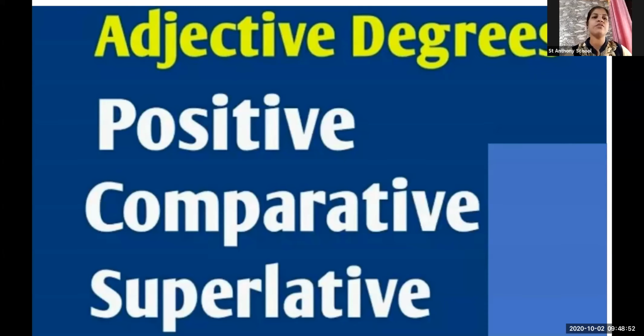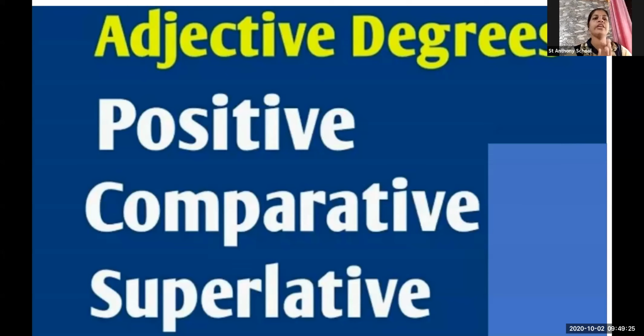Now in adjectives of degree, we have three types. How many types do we have? We have three types. Now what are they? That is positive, comparative, and superlative. These three types of adjectives, the degrees, we are going to learn today. Let us start with the positive degree.